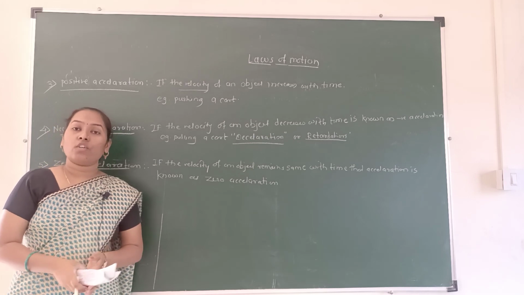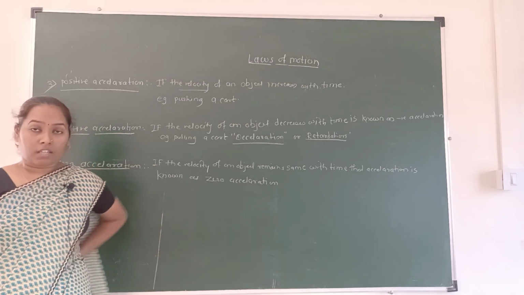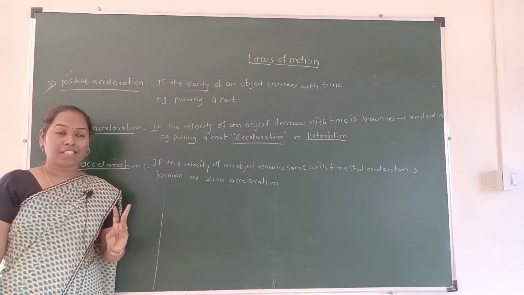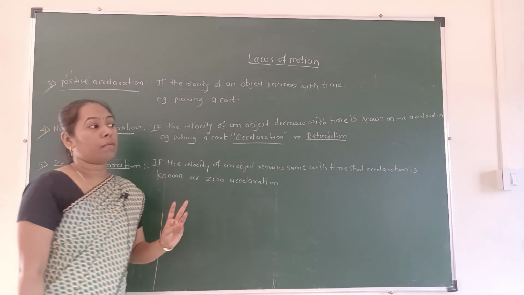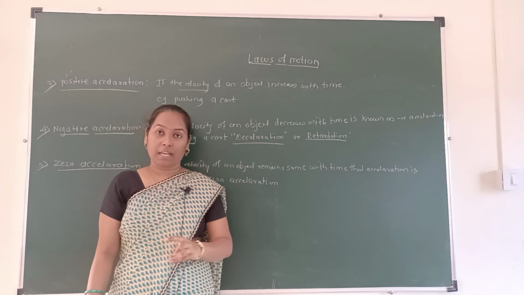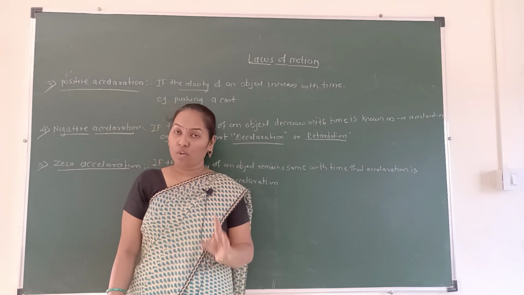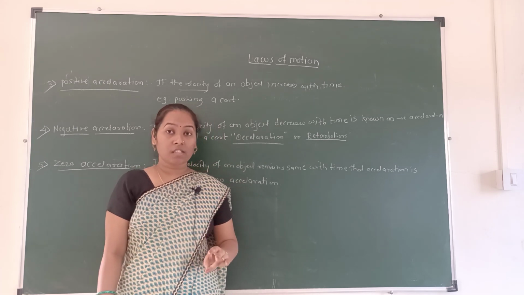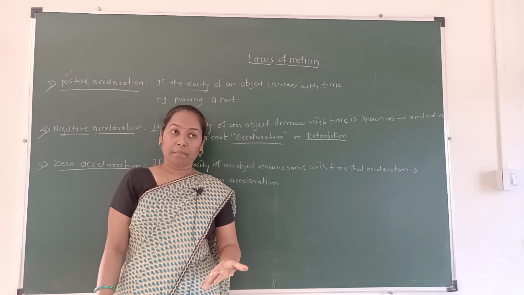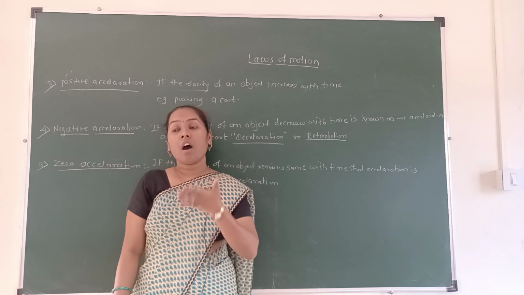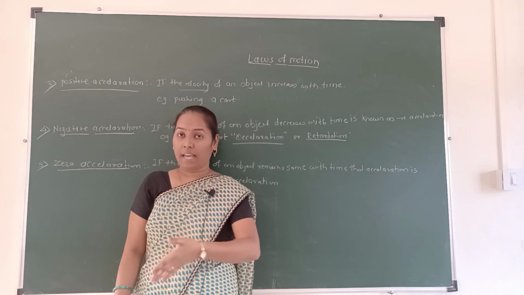In this video we learned 5 types of acceleration. First is uniform acceleration: velocity of an object changes equally in equal time intervals. Second is non-uniform acceleration: velocity changes unequally in equal time intervals. Third is positive acceleration: velocity increases with time.